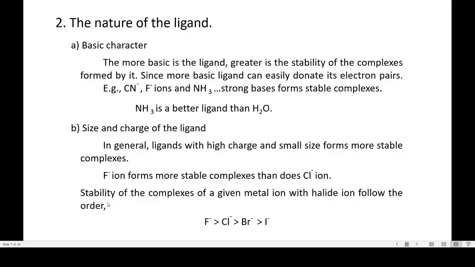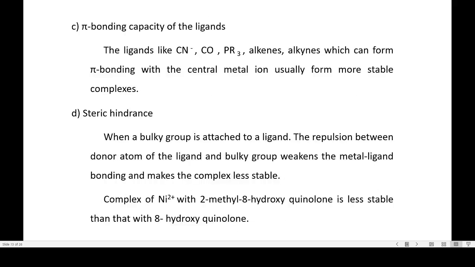So if we see the order of halides forming complexes with a given metal ion, fluoride forms more stable complexes compared to chloride, then bromide, then iodide. Also, pi bonding capacity of ligands is important. The ligands like alkenes, alkynes, cyanide, carbonyls, which can form pi bonding with the central metal ion, usually form more stable complexes. Also, steric hindrance has its effect.